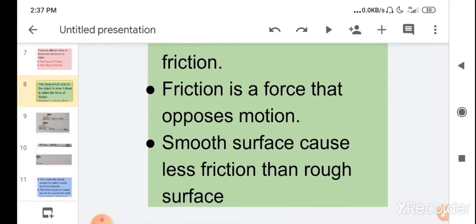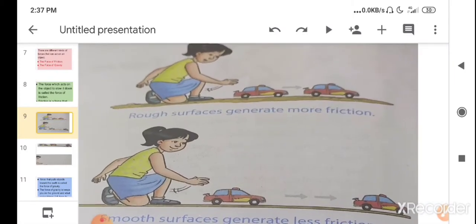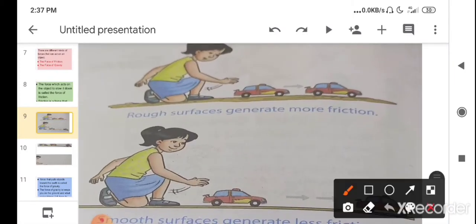Children, a smooth surface causes less friction than a rough surface. If you see the picture here, it shows two surfaces. This one is a rough surface and this is a smooth surface. A girl with the same force moves a toy car on both surfaces. On the first, rough surface, you can see the girl applies force and moves a toy car. The toy car moves forward and then stops very fast, in a very little distance.